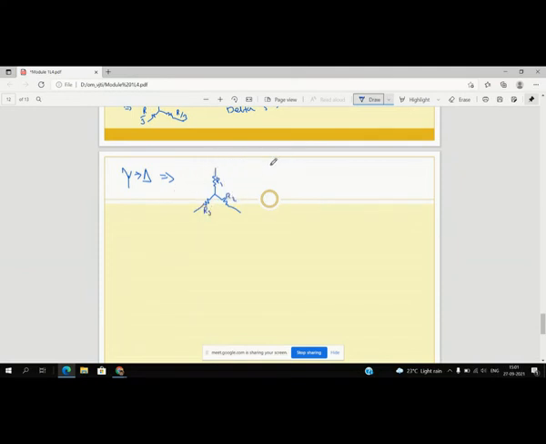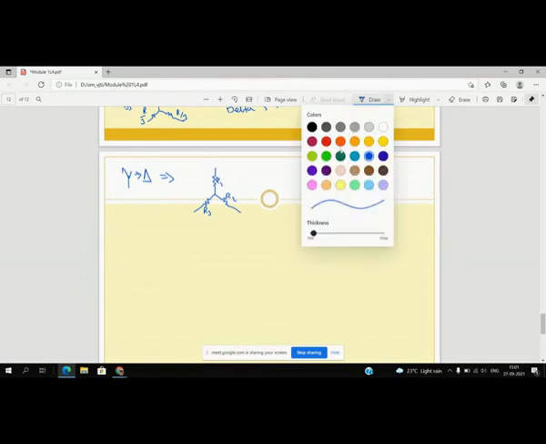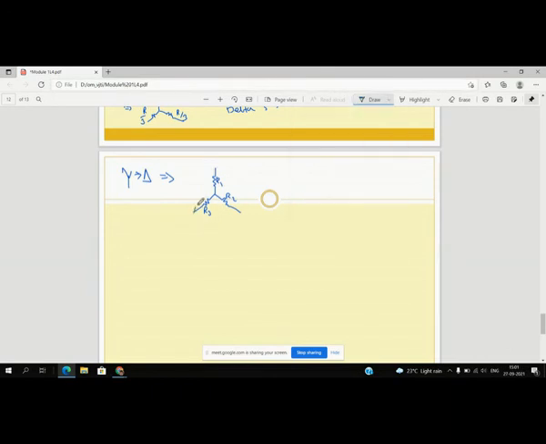So see, in delta conversion, let's say this branch is RC, this is RA, and this is RB. So in delta network, the circuit is observed just like that: RC, RA, and RB.